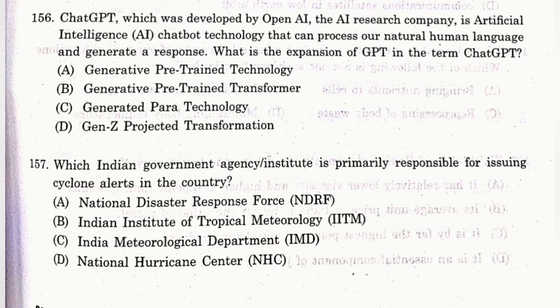Question number 156. ChatGPT, which was developed by OpenAI, the AI research company, is artificial intelligence AI chatbot technology that can process our natural human language and generate a response. What is the expansion of GPT in the term ChatGPT? The answer is B. Generative Pre-trained Transformer.